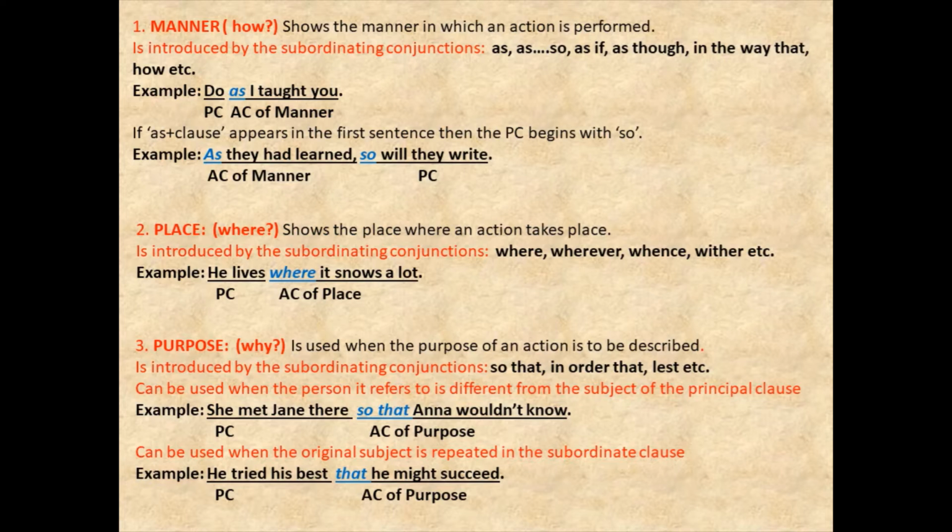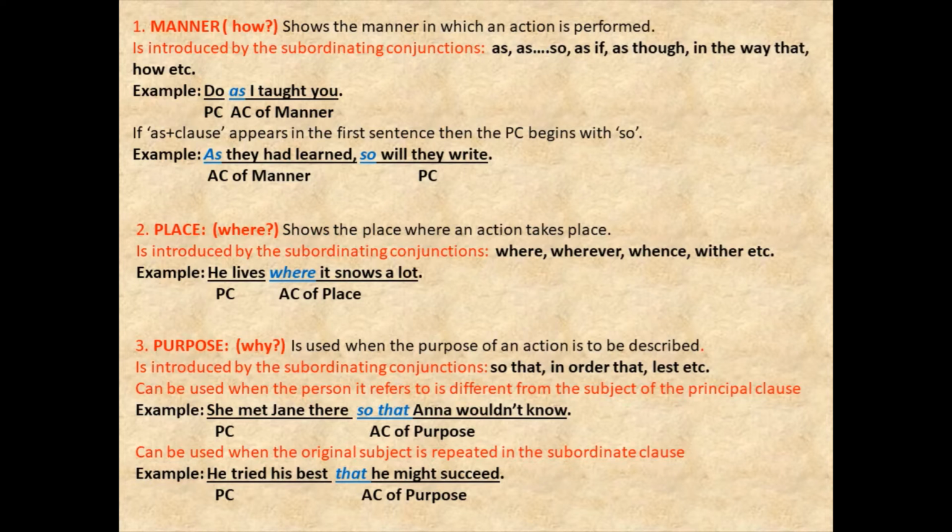Now this is one example I have picked because sometimes we do get these kinds of sentences. Otherwise, if a sentence gives the answer to the question why, you should know that that is the adverb clause of purpose. But then you can get a situation where the person it refers to is different from the subject of the principal clause. For example, she met Jane there so that Anna wouldn't know.